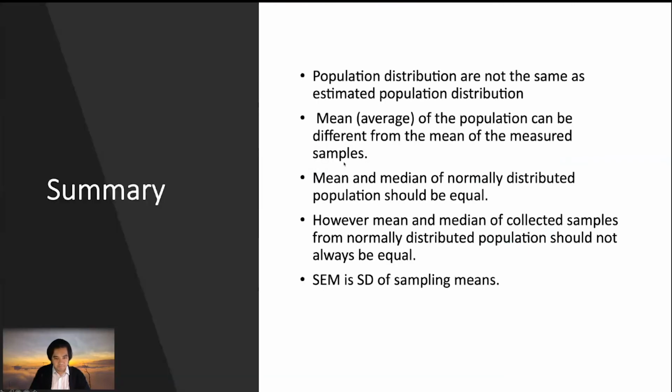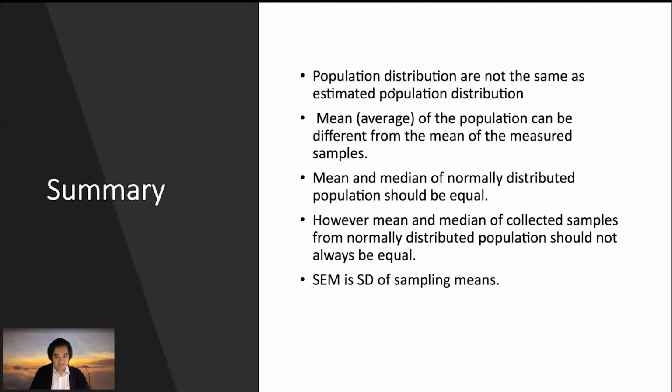So, in summary, the population distribution is not the same as the estimated population distribution. You guys found that most of the time we estimate the population distribution. And you find the mean of the population can be different from the mean of the measured samples. It's not always the same.